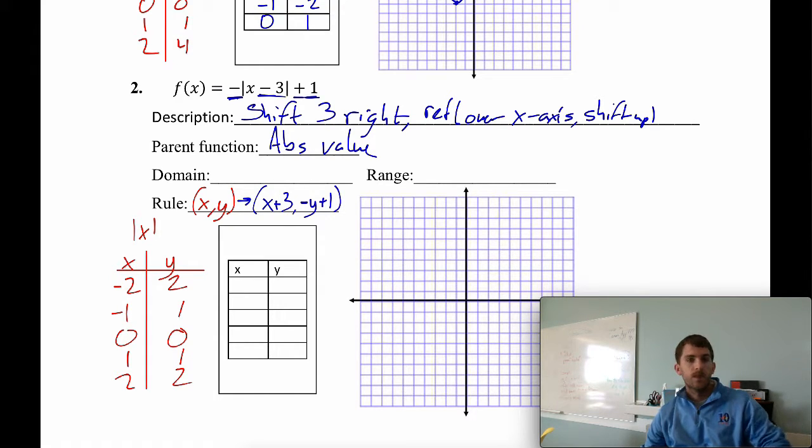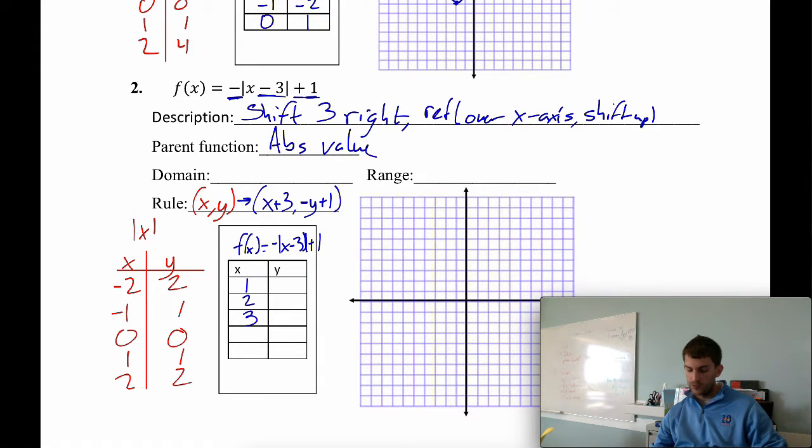So f of x equals negative absolute value of x minus 3, and then a plus 1 on the outside. We're going to take each of the x and y values and change it in that way. So we're going to take each x value and add 3 to it. Negative 2 plus 3 is 1, negative 1 plus 3 is 2, 0 plus 3 is 3, 1 plus 3 is 4, and 2 plus 3 is 5.